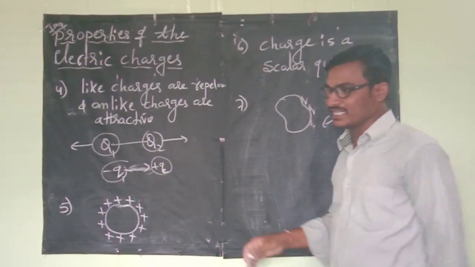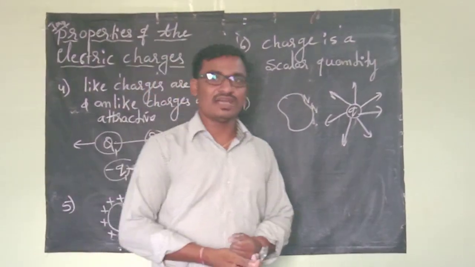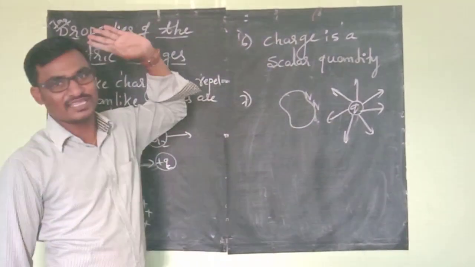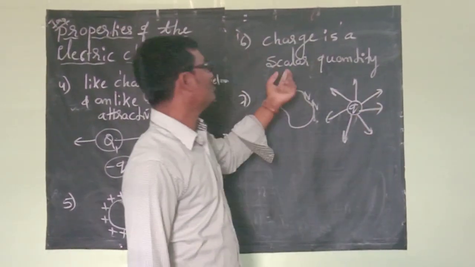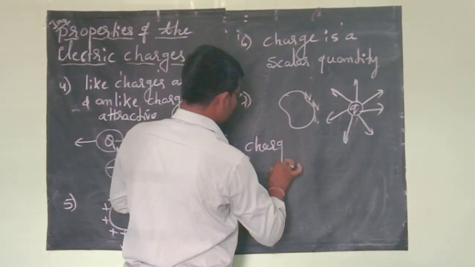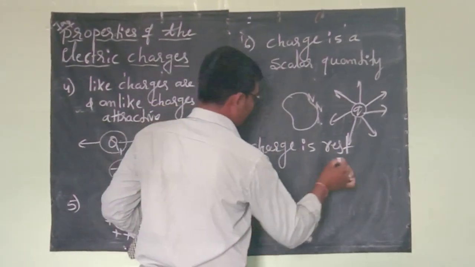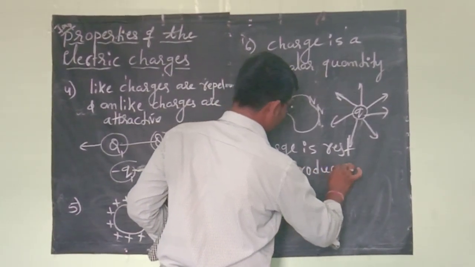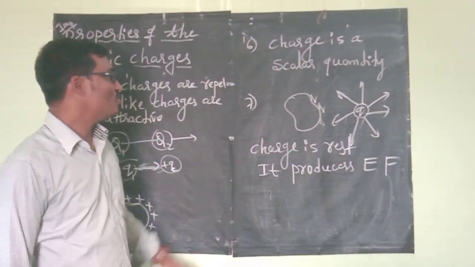Further, when the charge is moving, a magnetic field is produced, and current, all those things we will discuss, right? But in this chapter, electrostatics, we are discussing only charges at rest. When the charge is at rest, it produces an electric field surrounding itself. This is also one of the properties.